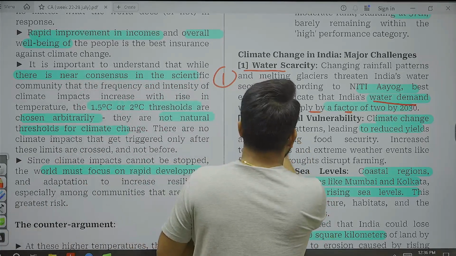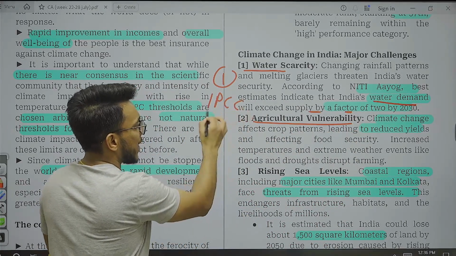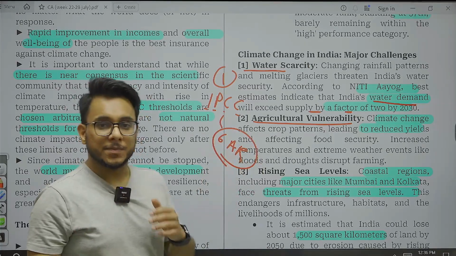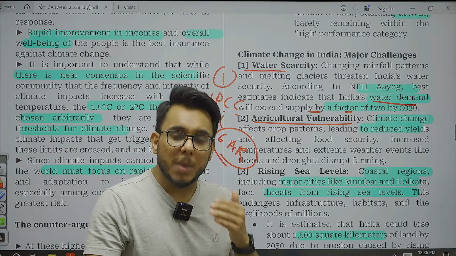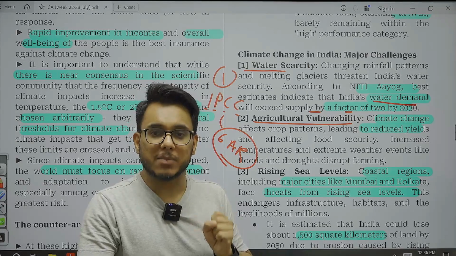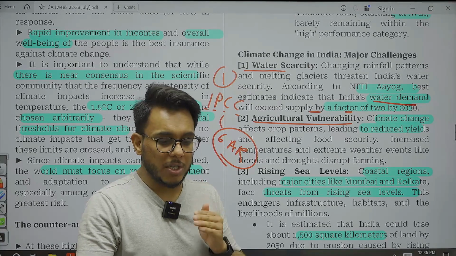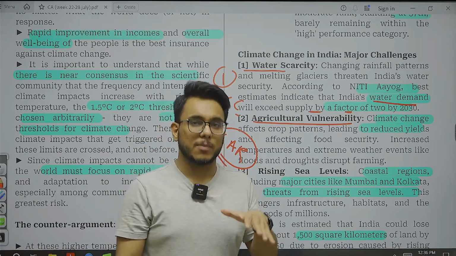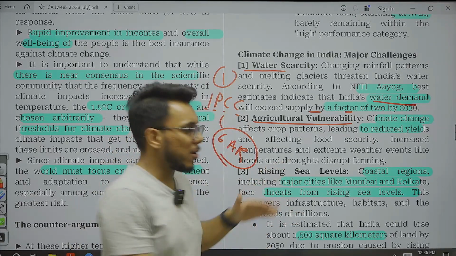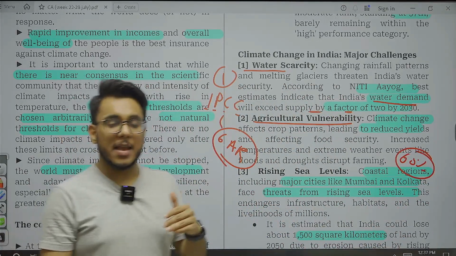Then the next is agricultural vulnerability. According to the IPCC, the Intergovernmental Panel on Climate Change, its sixth assessment report says that monsoon patterns will shift because of climate change, and countries such as India will bear the brunt of those shifting patterns. So this is something that we are facing here. Because of that, agriculture will suffer. Why? Because even today 60% of agriculture in India is rain fed.